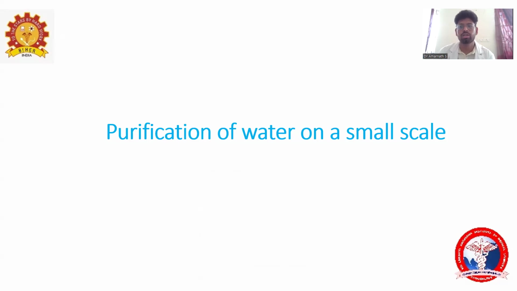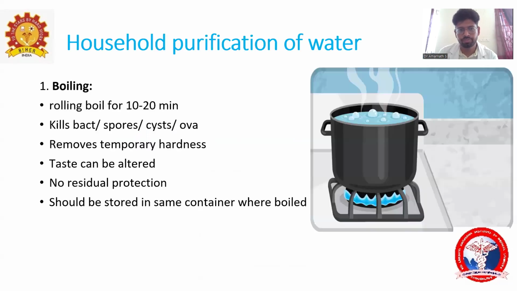The next one is purification of water on a small scale, which means for the household. So we have first household purification, and another one is purification of well. Purification of well will be taken separately, and there will be some practical questions also. Today we are going to see only household purification of water. Which is the best and easiest method?